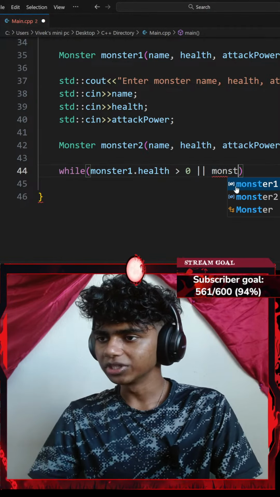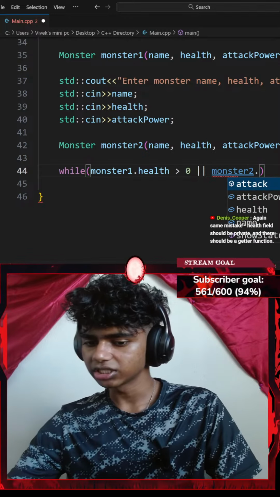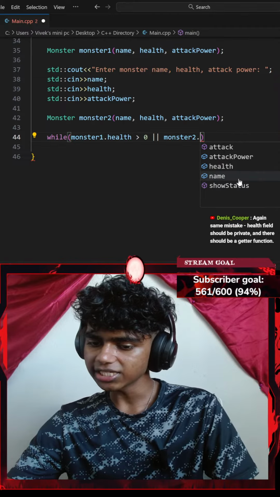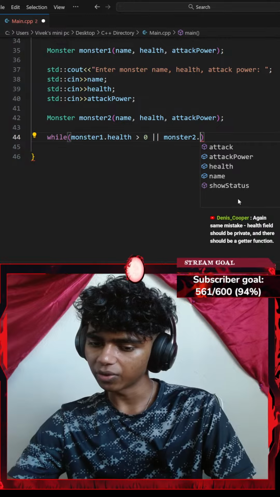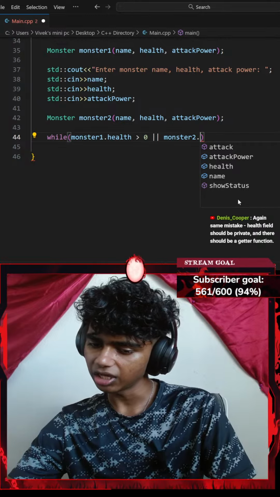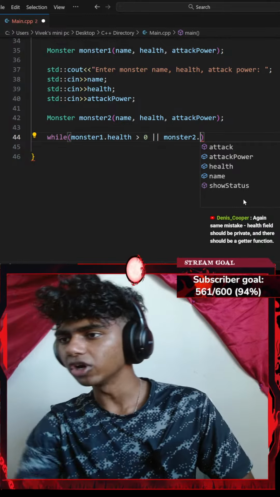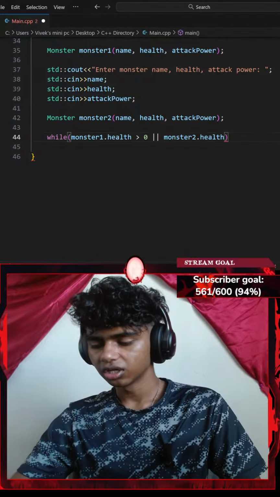That said, I'll go with something like monster2 dot, let's see, again, same mistake, health field should be private, and there should be a getter function. Honestly, I've never learned of the getter function.